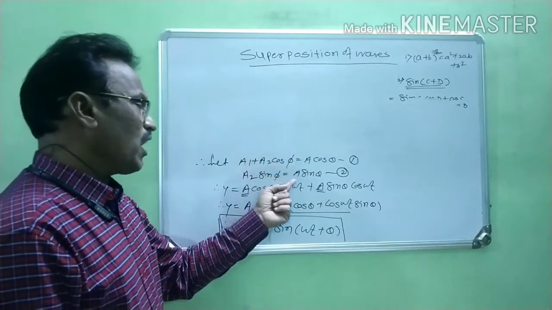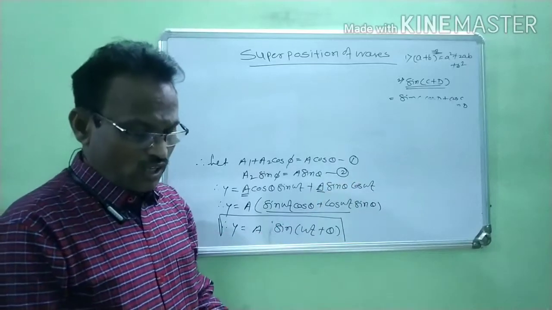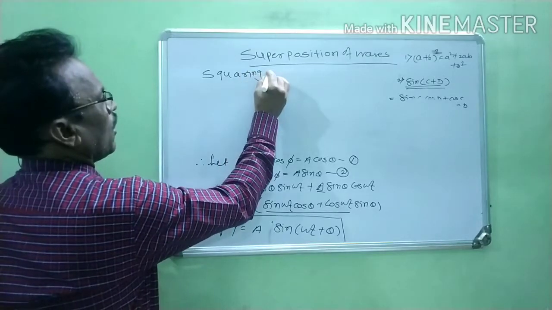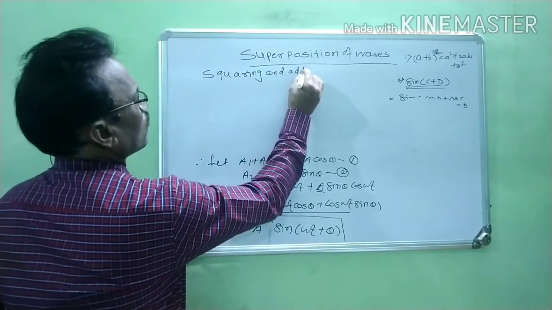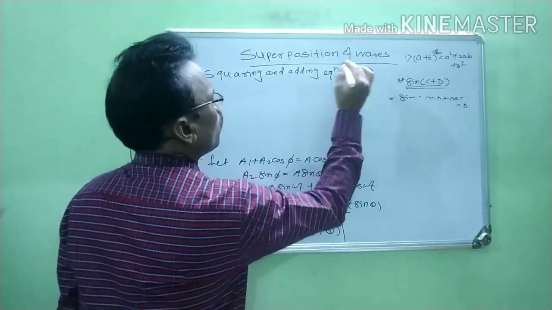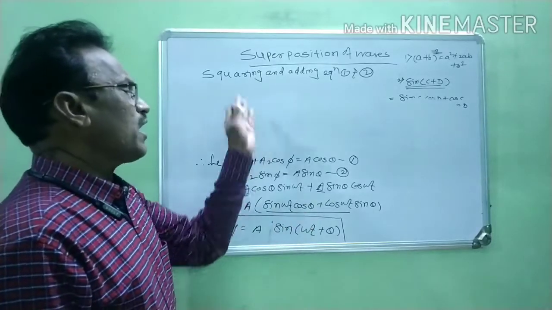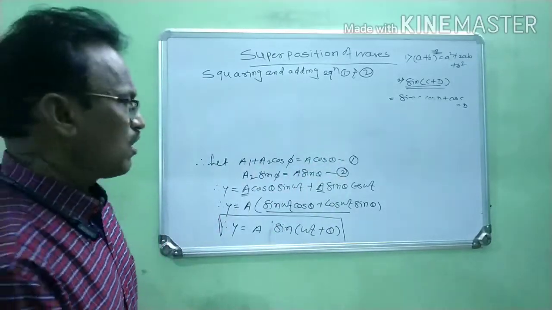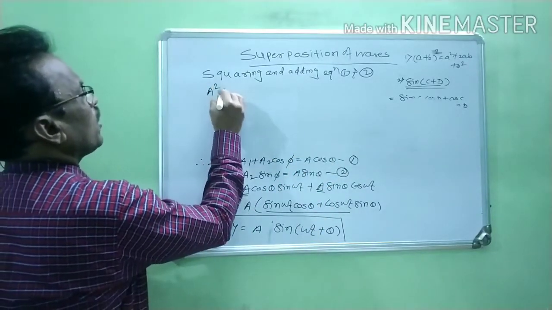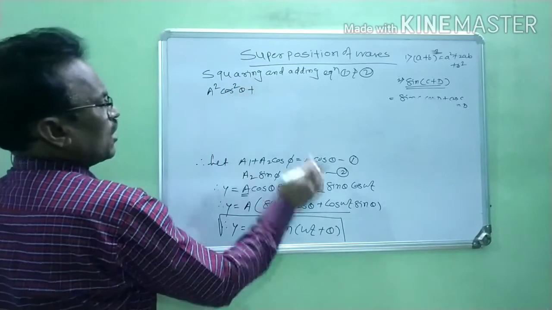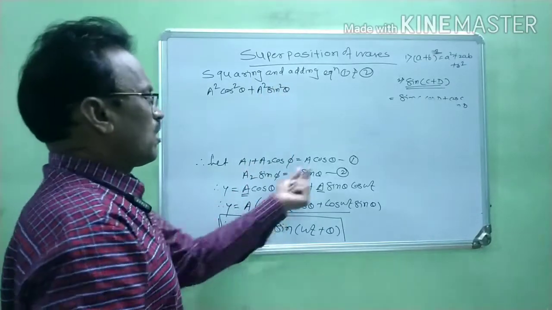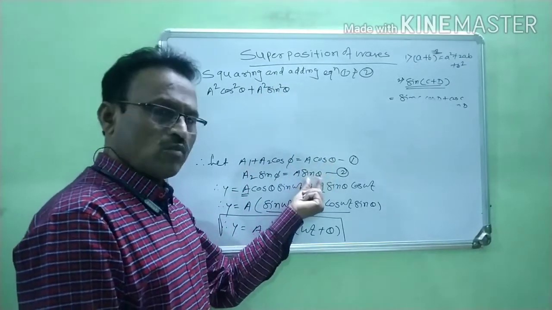Now squaring and adding equations 1 and 2, we get the following. The right-hand side of equation 1 is A cos theta, written as A squared cos squared theta. It is added to A squared sin squared theta, meaning the square of this side is added to the square of this side, right?